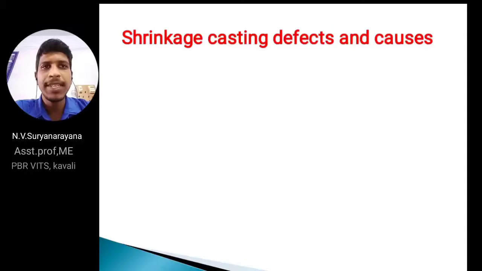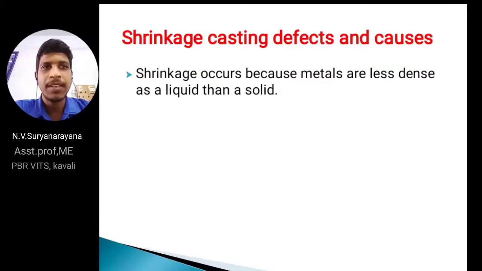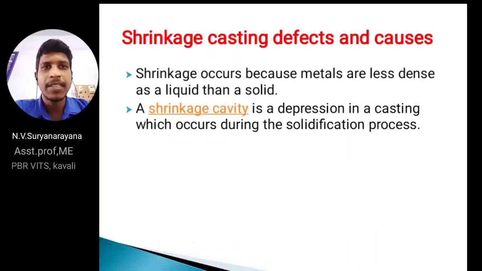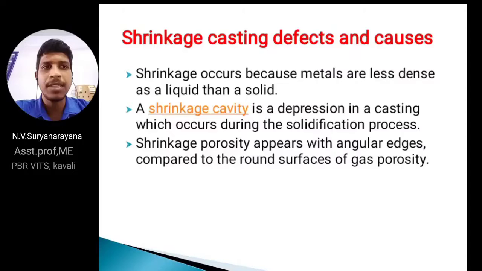Next, coming to shrinkage casting defects. First of all, we know what shrinkage is: reduction in the final casting part. It is due to metals being less dense as a liquid than a solid. A shrinkage cavity is a depression in a casting which occurs during the solidification process. That means shrinkage defects appear only during solidification, the phase change from liquid to solid. Shrinkage porosity appears with angular edges compared to the round surfaces of gas porosity.